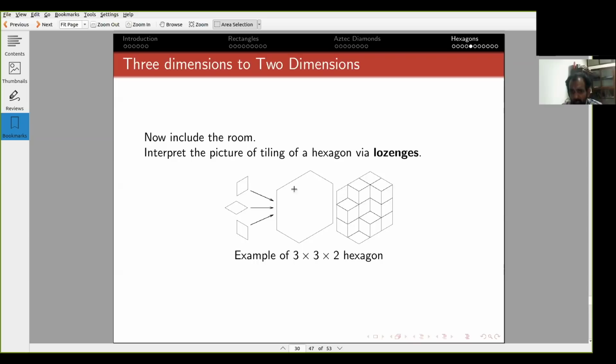So this one is this lozenge, this one is also that lozenge, this one is that lozenge, and these ones are these lozenges. Okay? It's the way perspective works for human cognition. So actually it's a tiling.